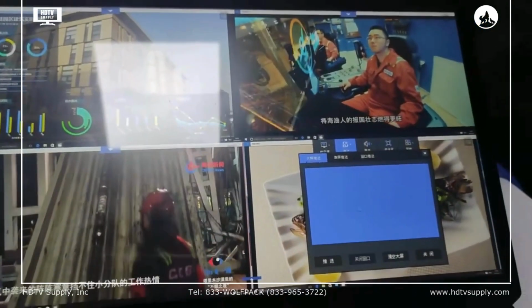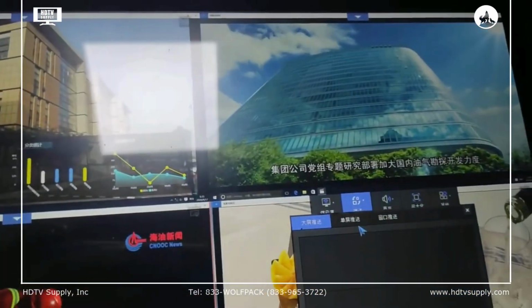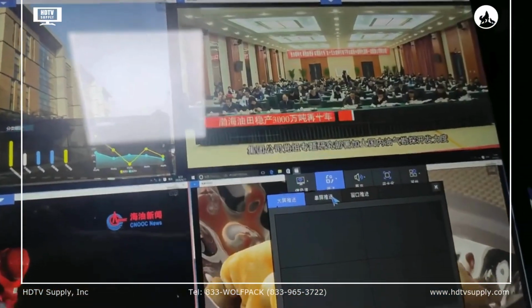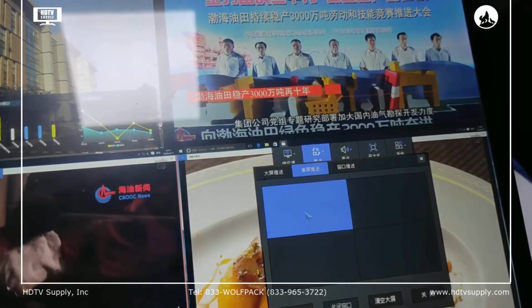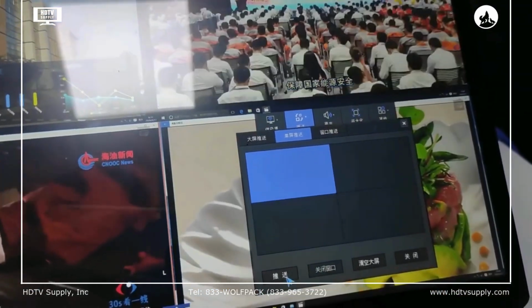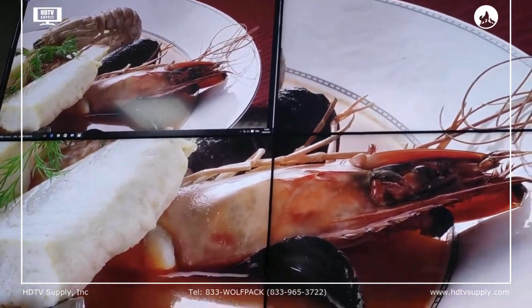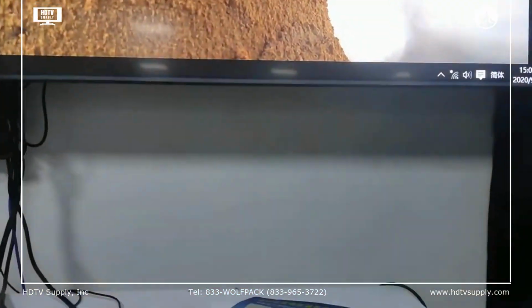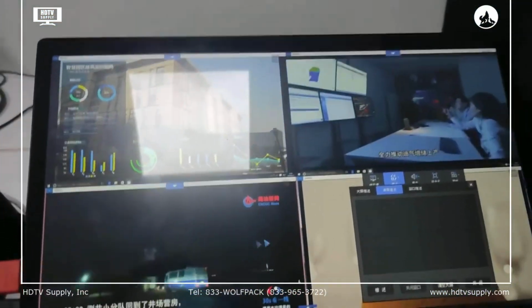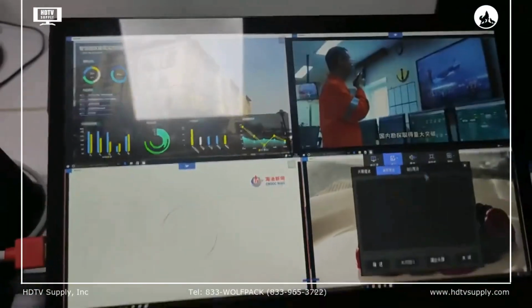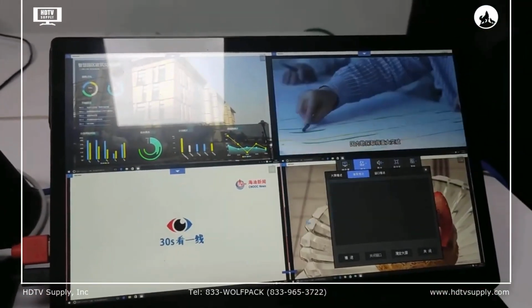So this is from this one, and if you want to have this one on only a single display, not the whole video wall, we can just send to a single display. Send. Then we can see we already got one on that window. The same operation works on the 4 different input sources.